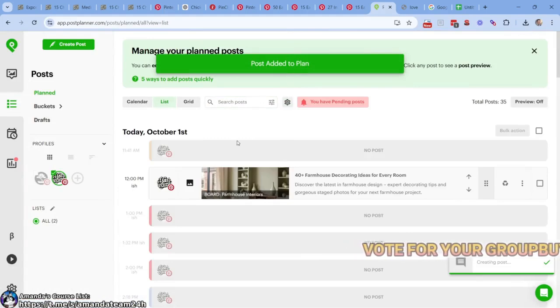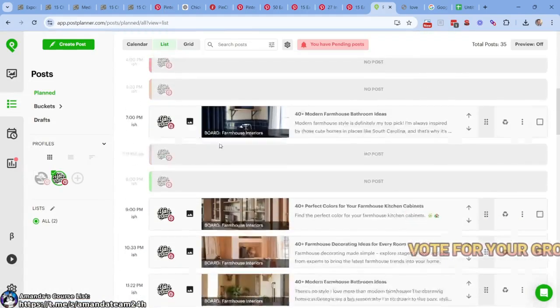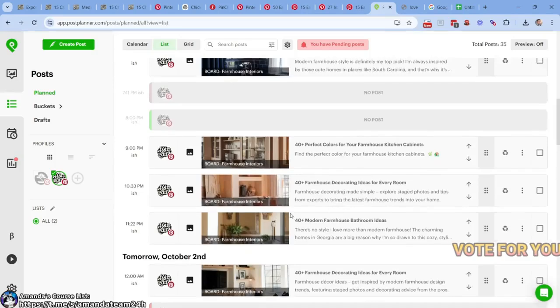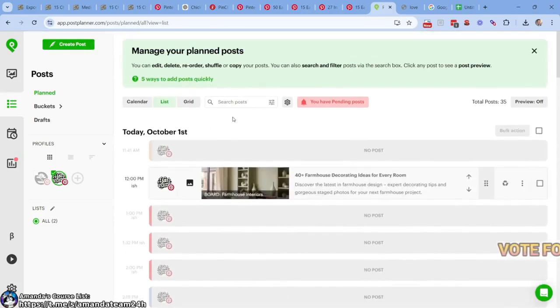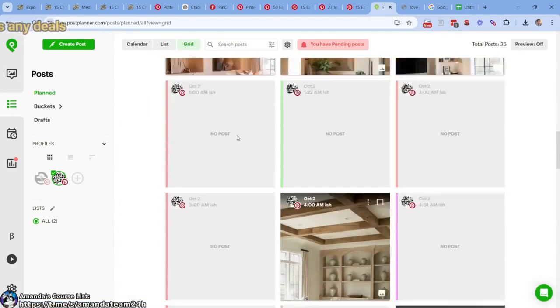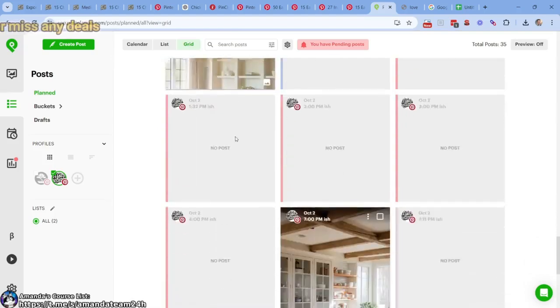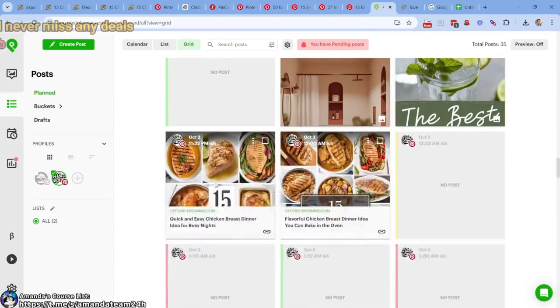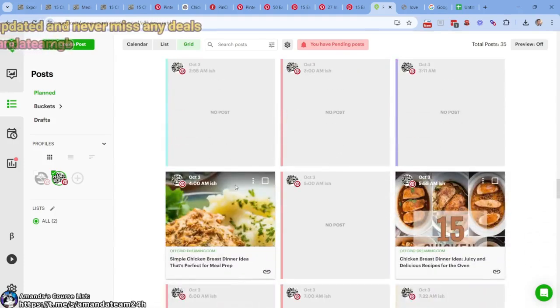Posts added to plan. They should have gone just into the regular queue. So I'm curious. Let's click grid here. Where the heck did they go? Let's see. Interesting. All right, there's one, there's one, there's one.